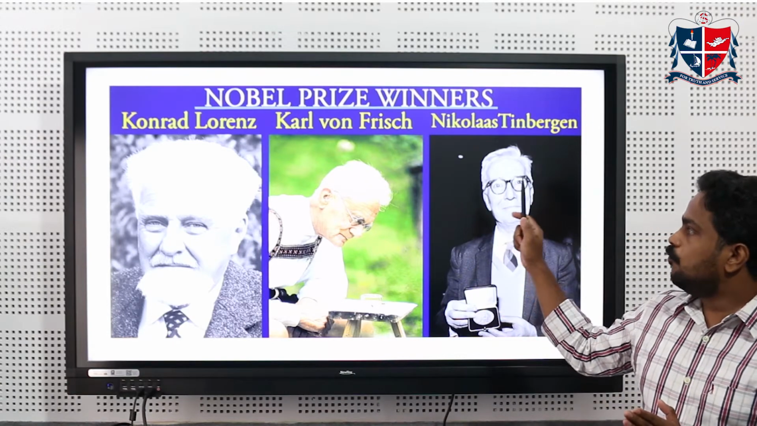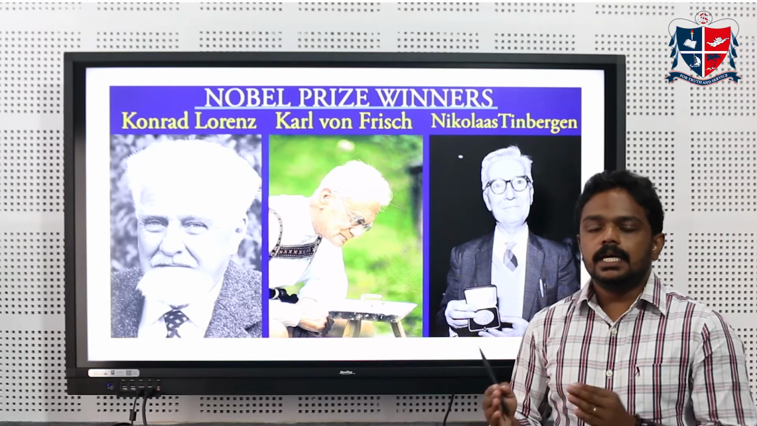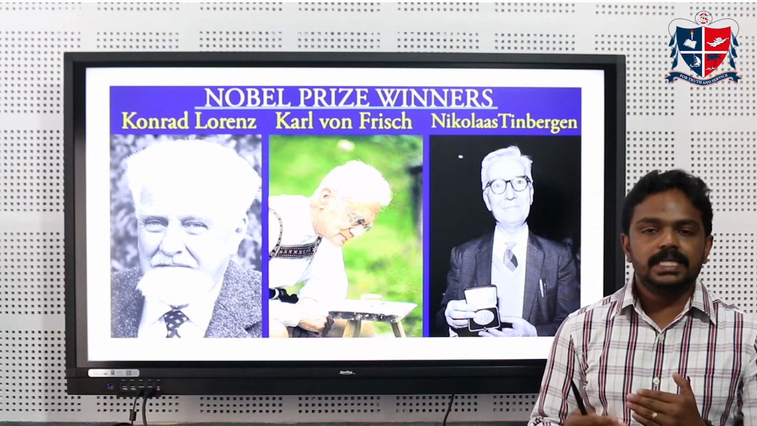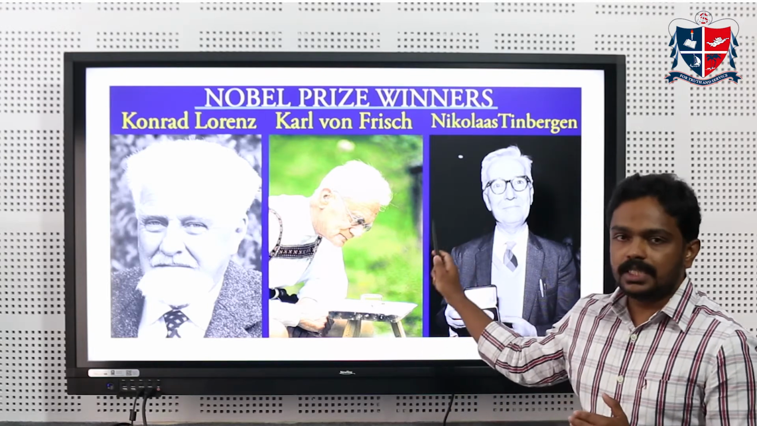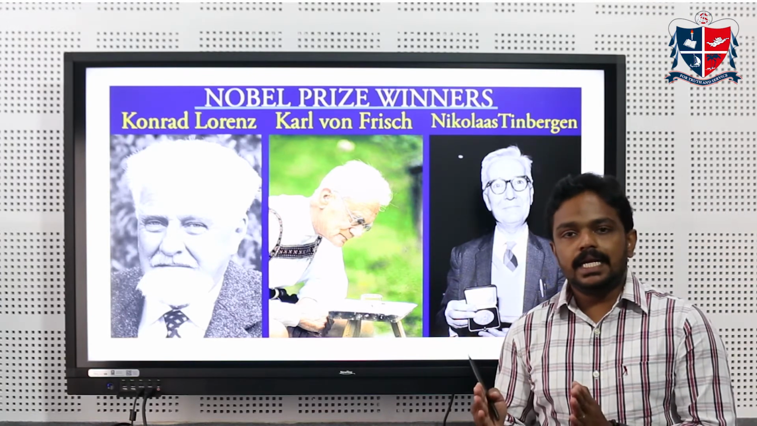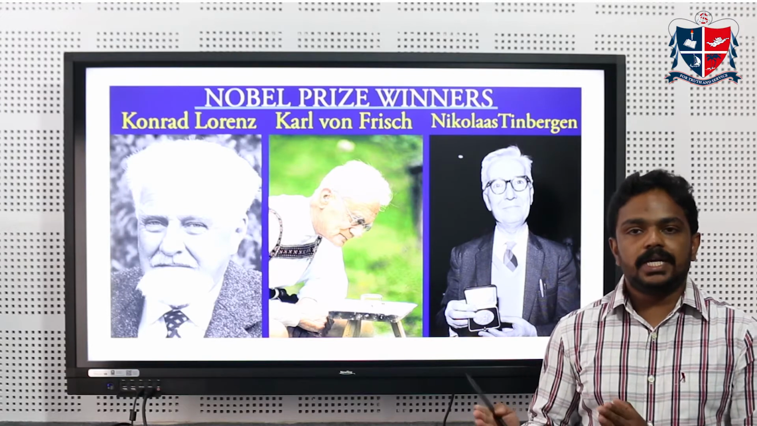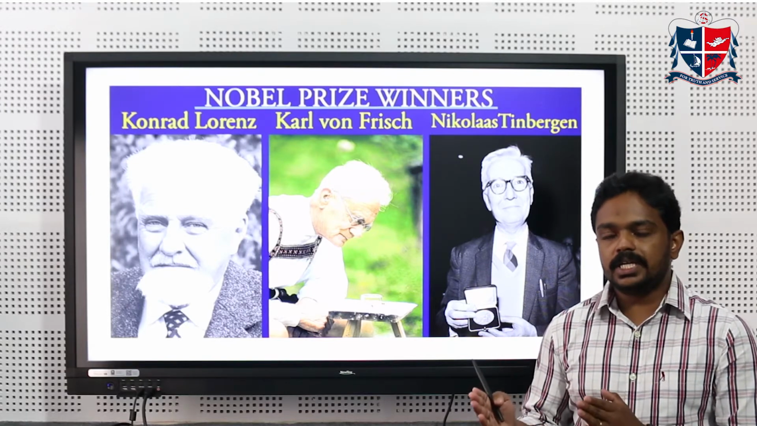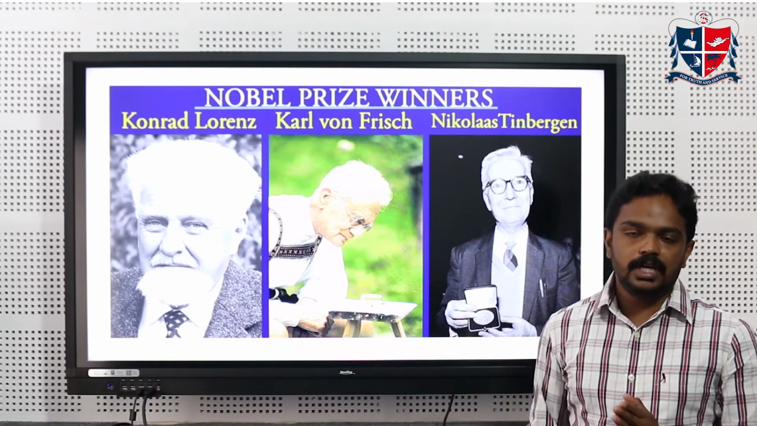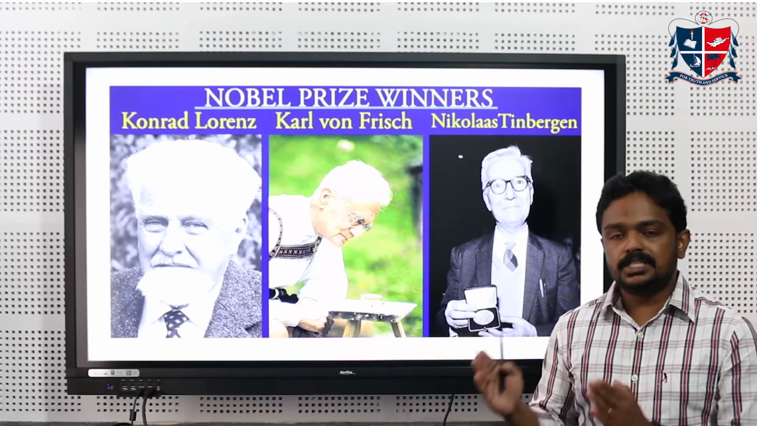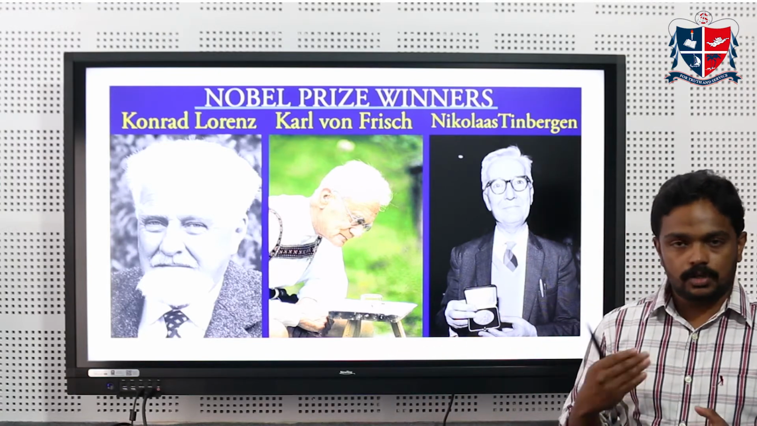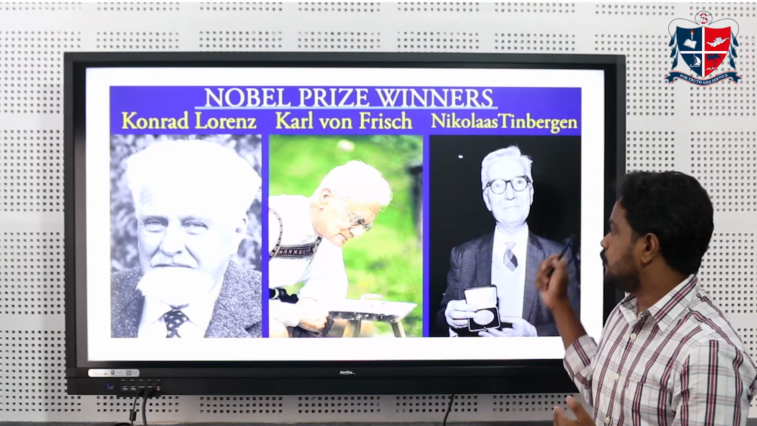The second one is Karl von Frisch, who is mainly attributed with the bee dance behavior, how bees communicate. This was discovered by this eminent scientist. And finally Nikolaas Tinbergen, who is mainly related to supernormal stimuli in the animal kingdom. These three have contributed immensely to the field of ethology from its initial phase till date. These are the Nobel laureates who discovered many different aspects of ethology.